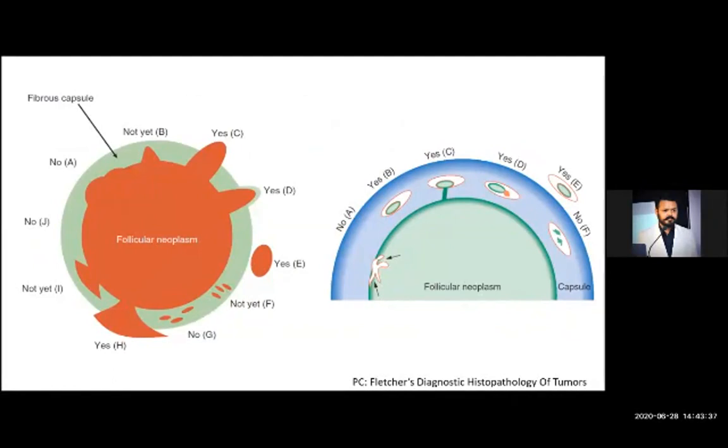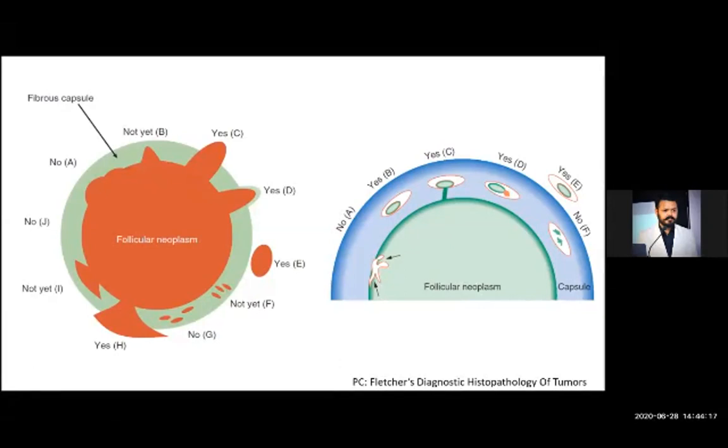Okay, so what are the features which you will get on histopathology to designate that lesion as carcinoma? There are two features which indicate the lesion is carcinoma. First is capsular invasion. We all know almost all the benign lesions of the human body are well circumscribed, and most of the time they are also encapsulated. So follicular adenoma, as the name suggests, is a benign lesion. Adenomas are benign lesions and carcinomas are malignant lesions.